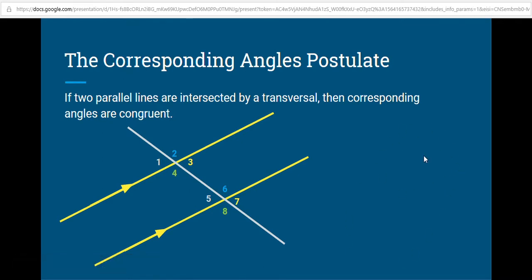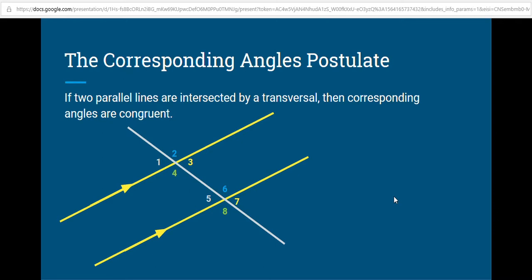A good example of a postulate is: what color is the background of this slide? It's blue. How do we know it's blue? Because we've all been told it's blue. We've all agreed that this color back here is blue, just like we've all agreed that this color right here is yellow. Those are postulates. We can't prove blue. We can't prove yellow. We can't prove gray. We can't prove green. We all assume that the background on the slide is blue. The number 8 is green. The number 5 is gray. The number 7 is yellow. Those are all postulates that we've all agreed to be true.